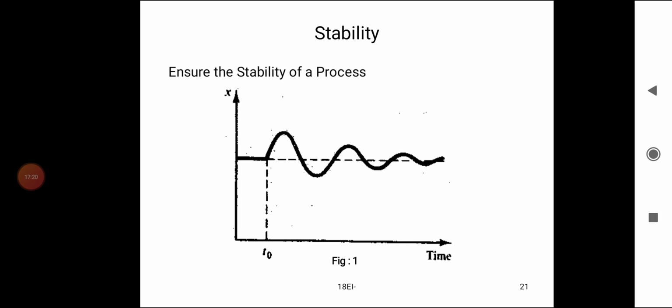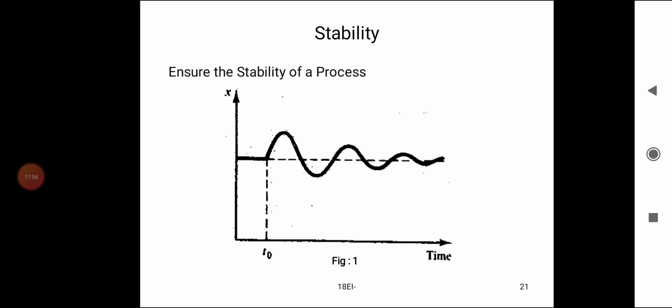The stability of the process is shown here. T0 is the initial value of the time. The time is varying on the x-axis. On the y-axis is the variable x. Initially, the amplitude is at the set point.